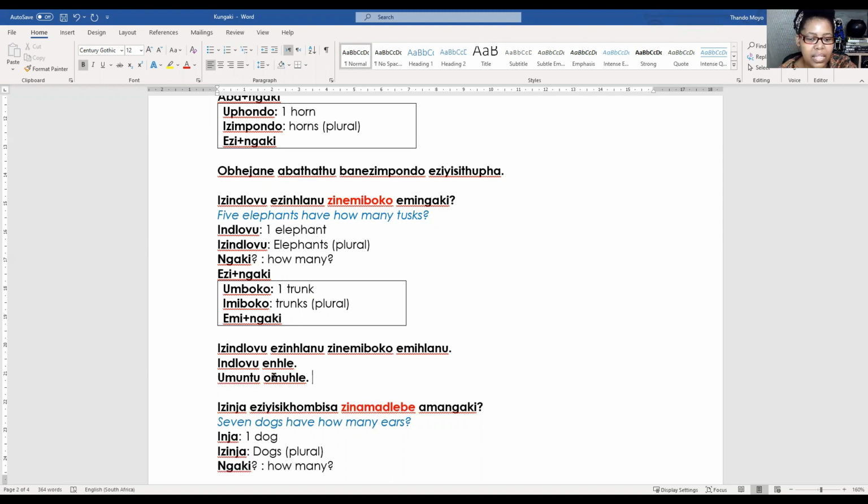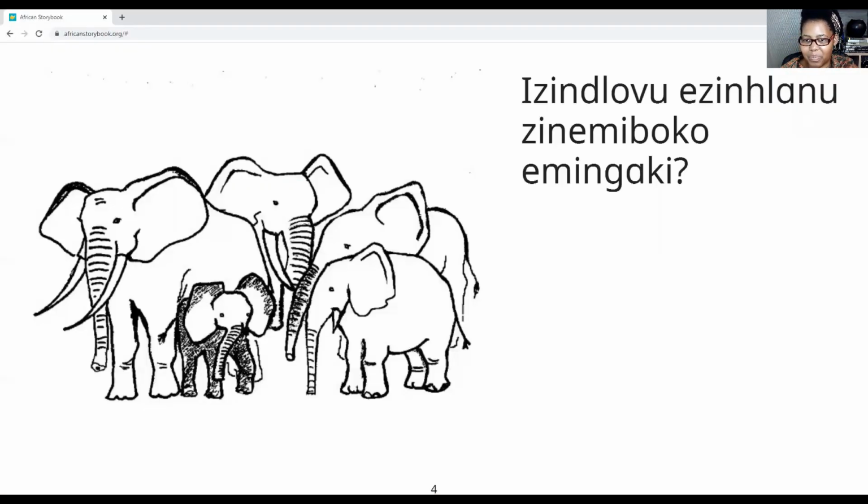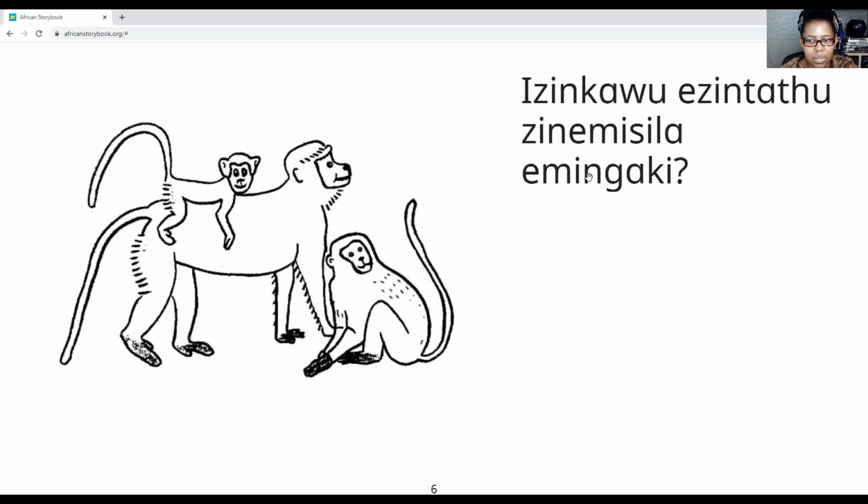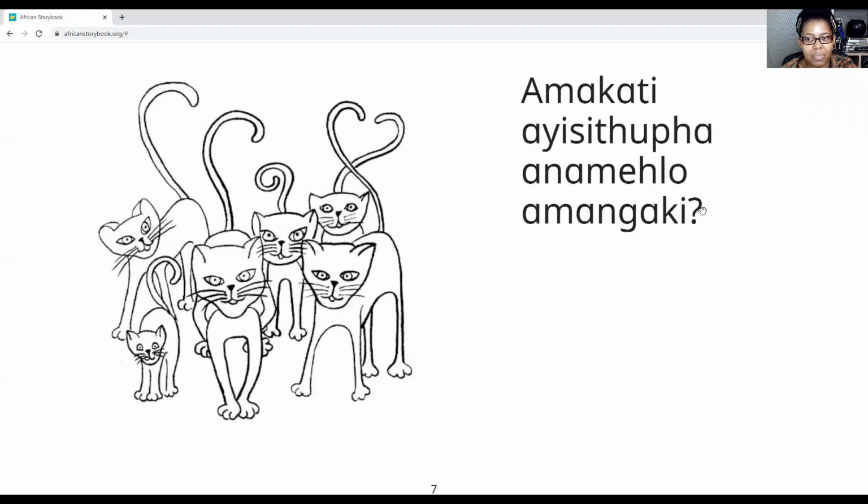So practice that. Now, we will stop there for this. You can continue. The story doesn't end there. So continue with the story and answer for yourself and make me see what your answers are below. Look at that. We're talking about izinja. And remember, when we are now counting, we will be talking about amadlebe, not just simply inja. We are not counting the dog. And here we are talking about izinkawu, but pay attention when you make your answer that you are not counting izinkawu, you are counting their tails, imisila. So make sure that when you conjugate your answer, it corresponds to that.